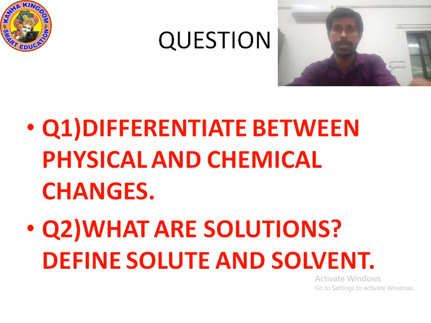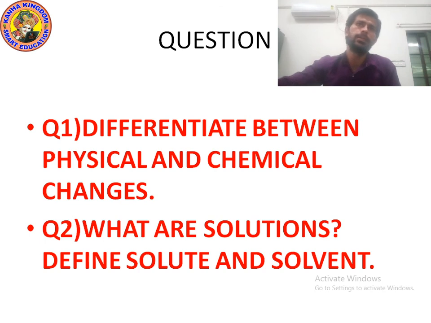Question number 1 is: differentiate between physical changes and chemical changes. Physical changes are those changes in which physical properties change, and during chemical changes, chemical properties change. Physical properties are color, shape, size, density, amount. Chemical properties are flammability, rusting, burning, corrosion, reactivity.